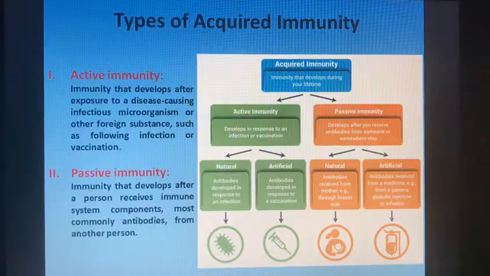Whereas when a person receives antibodies in the form of an injection, like gamma globulin injection or injection of snake antivenom following a bite, it is an example of artificial passive immunity. The important thing to note here is that passive immunity provides immediate protection against an antigen, but it does not provide long-lasting protection.